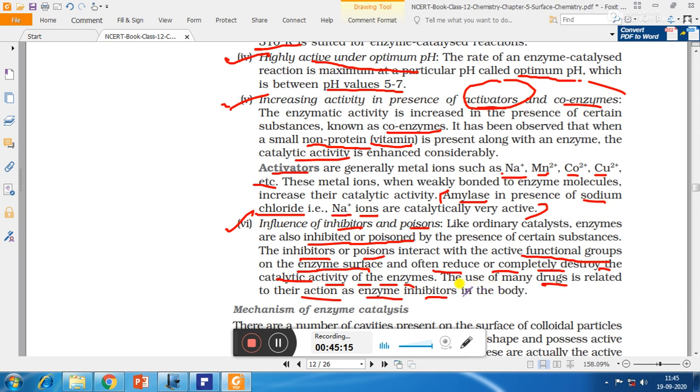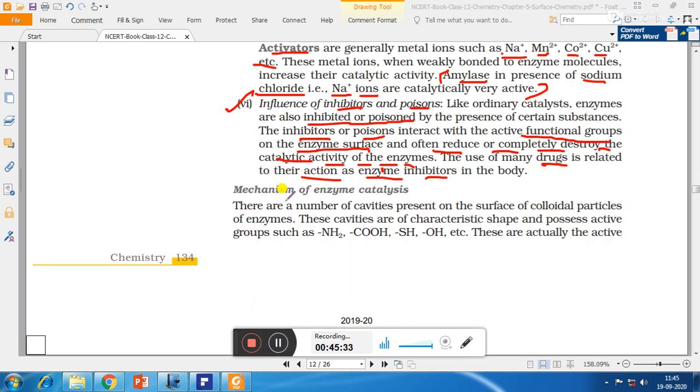So, if we want to stop the activity of those enzymes which are responsible for various diseases in our body, then we can use drugs as enzyme inhibitors. So, they will reduce the activity of enzyme. Now here the mechanism is also given for enzyme catalysis.